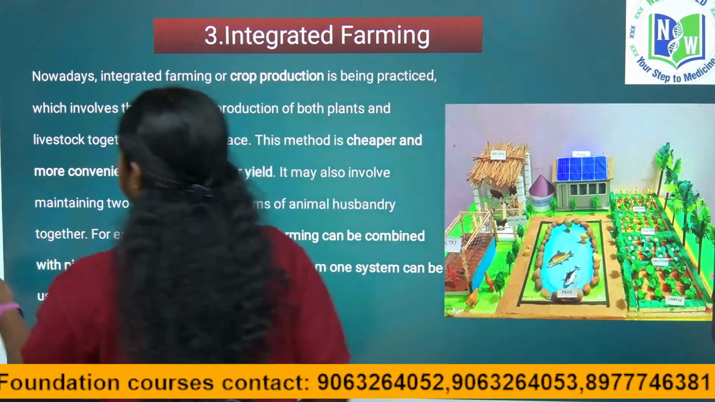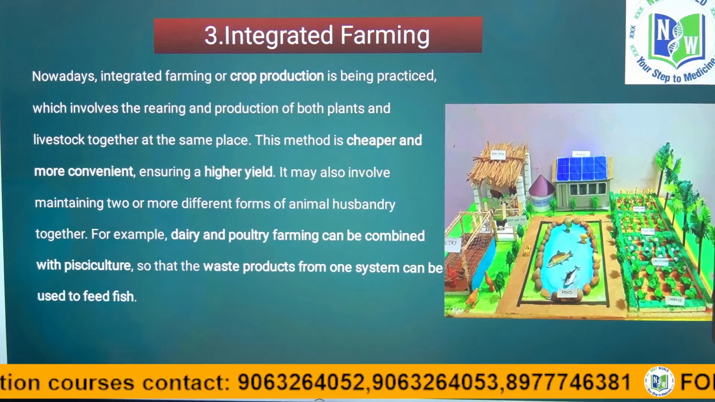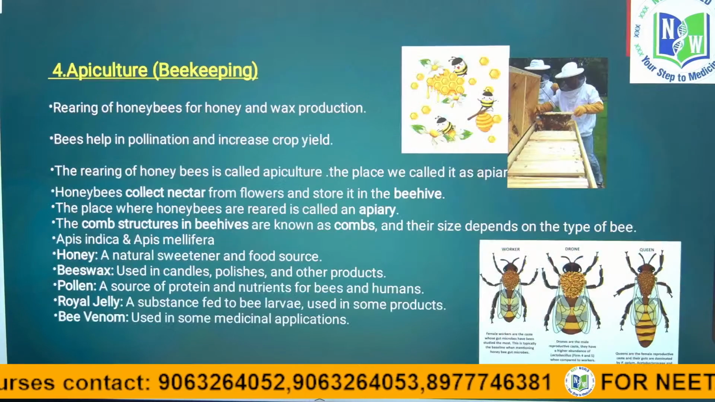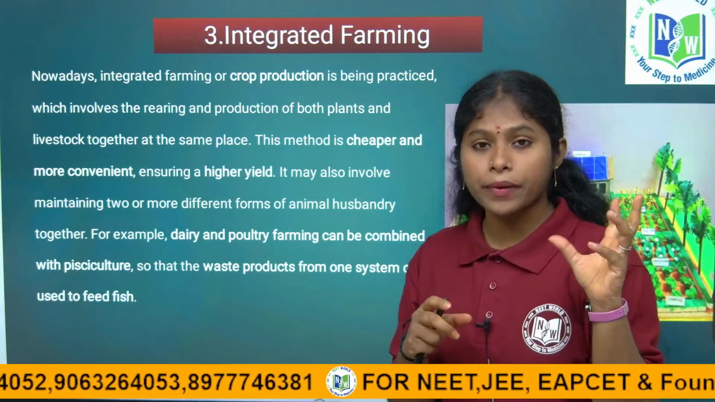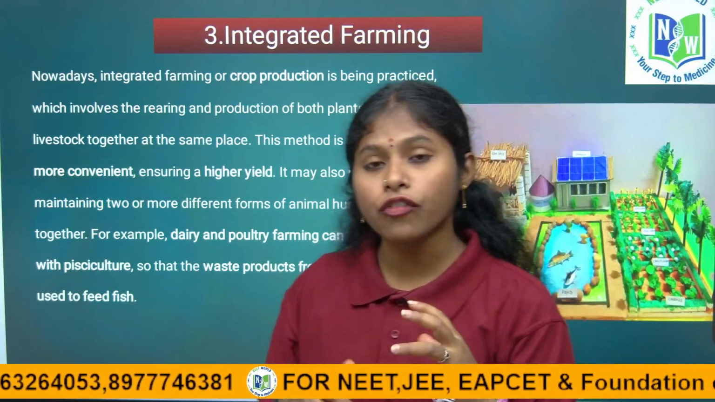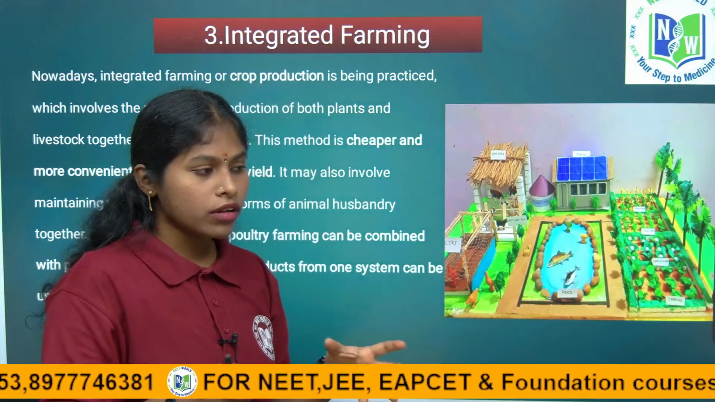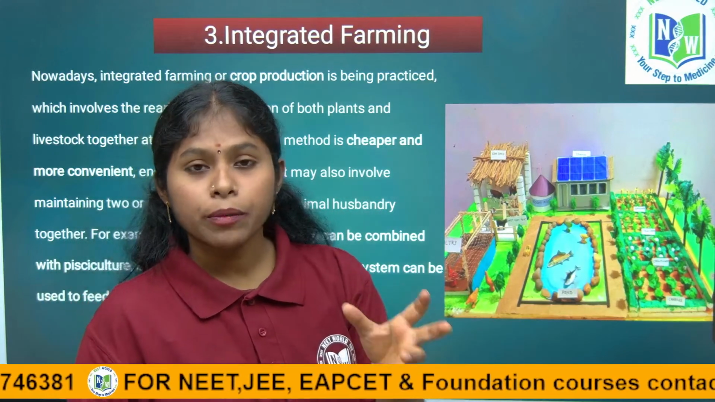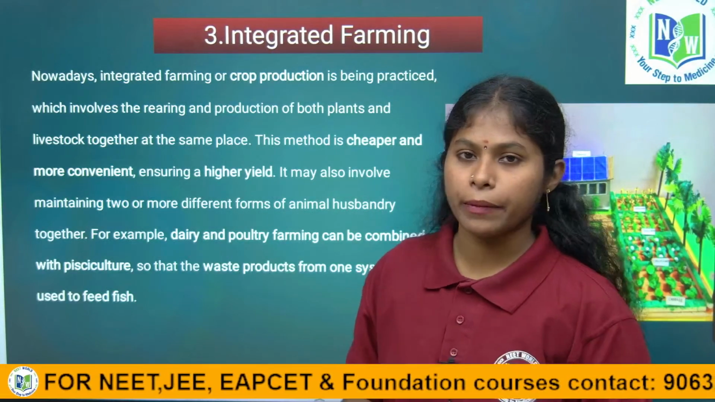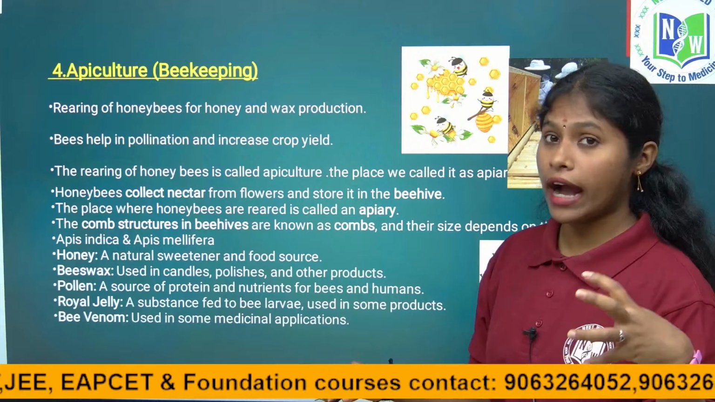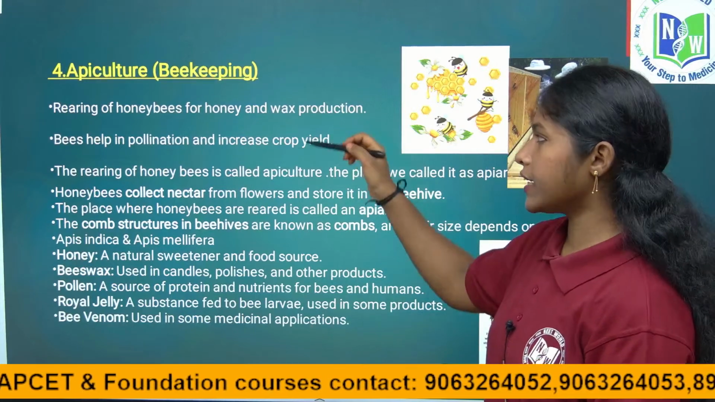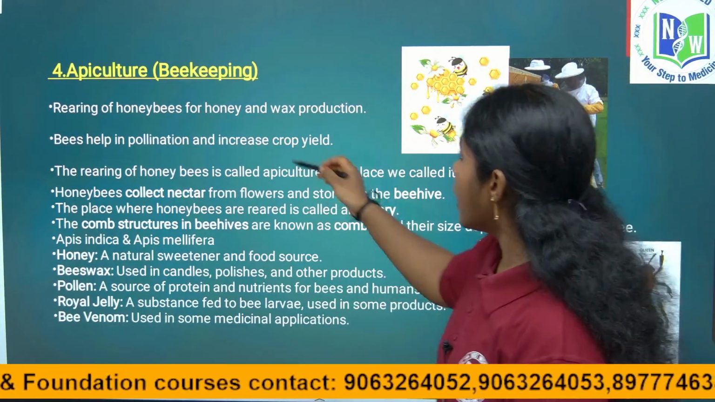Okay. Next, the fourth one is types of cultures. What are cultures? Why do we have to study them? The rearing of fishes, we call pisciculture. Like that, the rearing of cattle we call cattle farming, and the rearing of birds we call poultry farming, right. And the rearing of honeybees we call apiculture, or beekeeping.